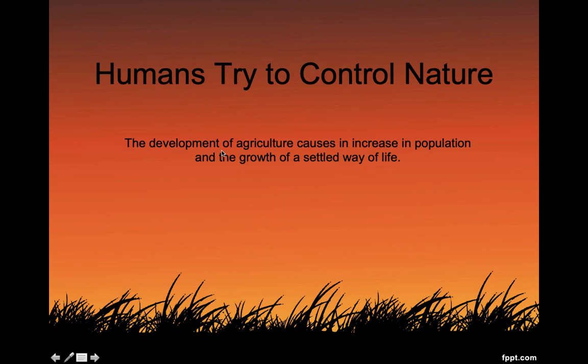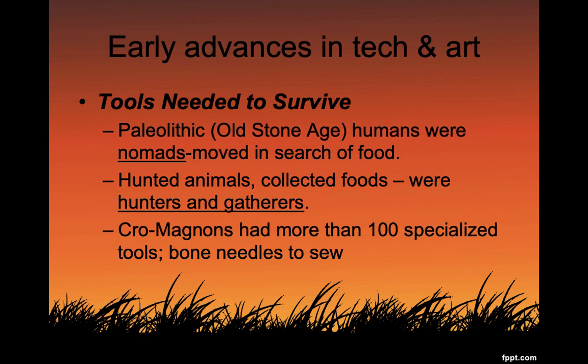So we just want to talk a little bit about how humans started to control their environment around them and how they tried to control nature. And this was through the use of agriculture. It allowed them to increase their population and kind of become more settled. So they weren't nomads wandering around after the herds. They were settled in one location. So they needed certain tools to survive.